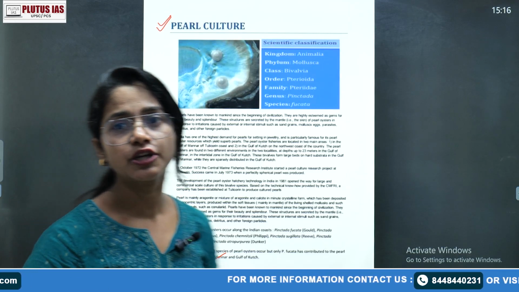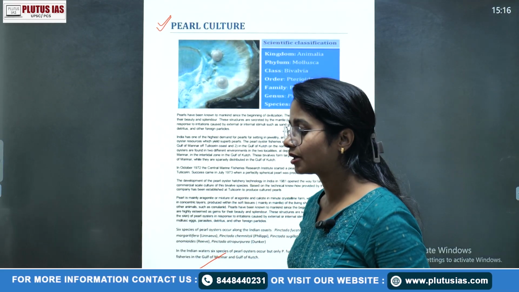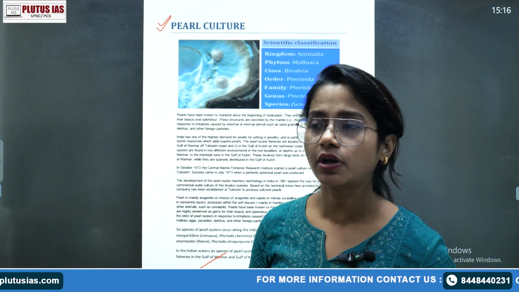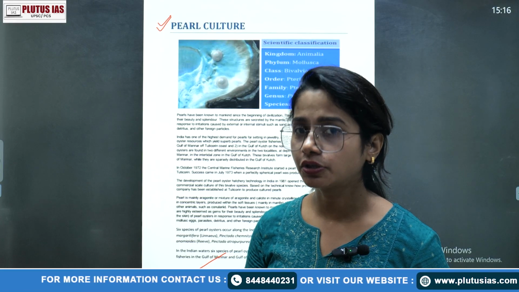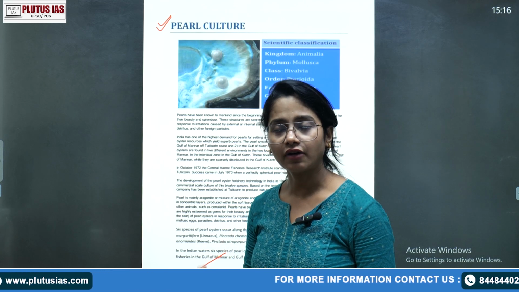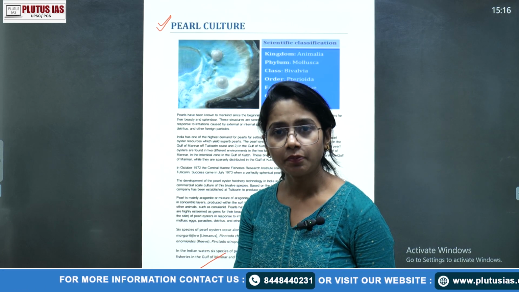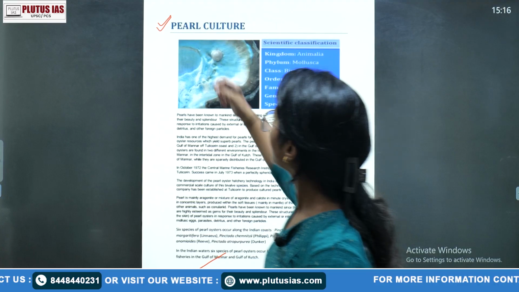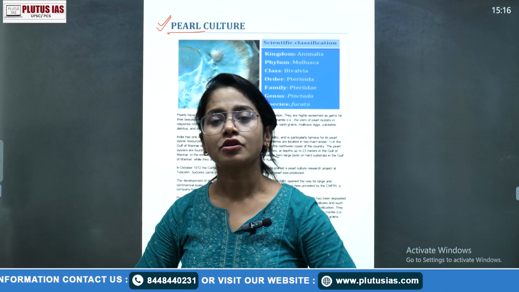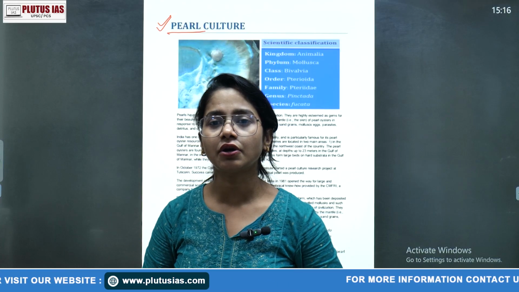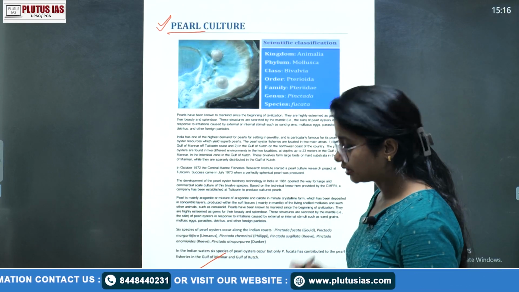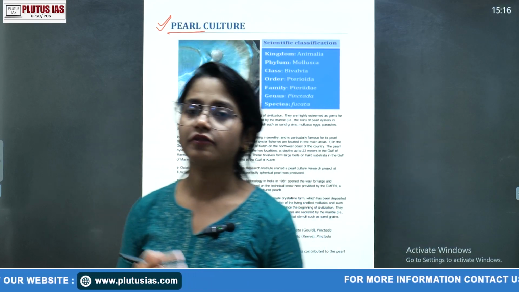We know that pearl culture, like these cultures such as apiculture, sericulture, prawn culture, are topics of economic zoology. That means these cultures, whatever we are reading or covering, have some kind of economic importance. So in pearl culture, we have the economic importance of the pearl. Basically, first of all, we'll talk a little bit about its significance: it is specifically used in jewelry and ornaments.